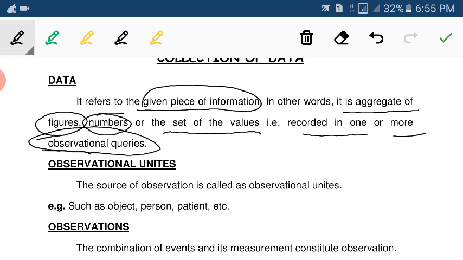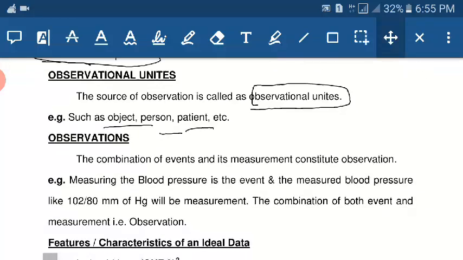Then observational unit. The source of observation is called an observational unit. Means such as object, person, and the patient. This source of observation is called an observational unit.